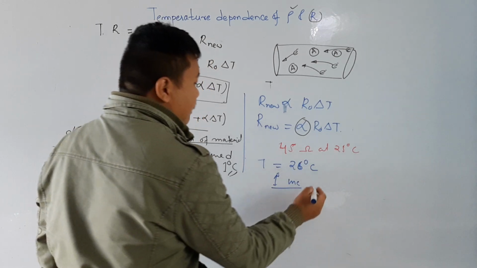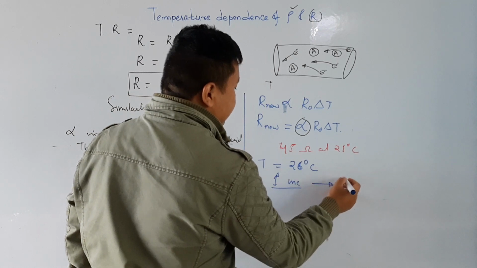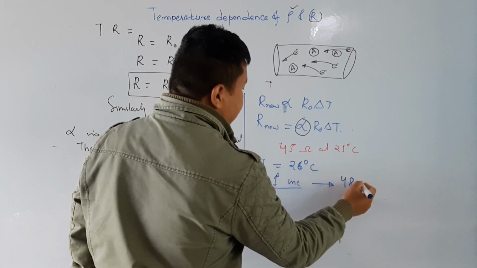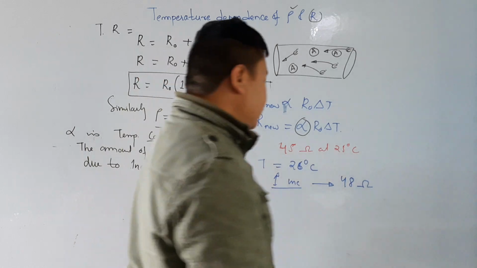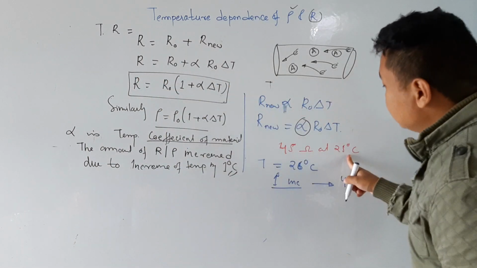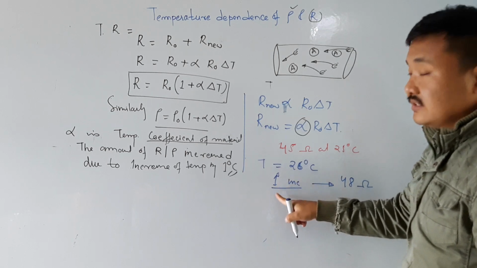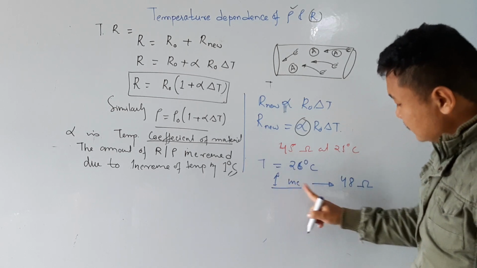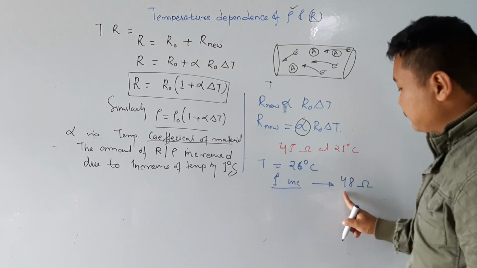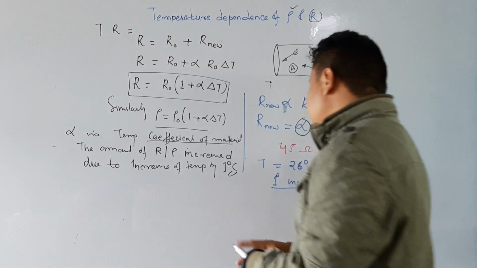Now the new resistance will become 48 ohm. So it was 45 ohm at 25 degree centigrade. You make it 26 degree, increased by 1 degree centigrade, and the new resistance has become 48 ohm. Then how much is alpha?